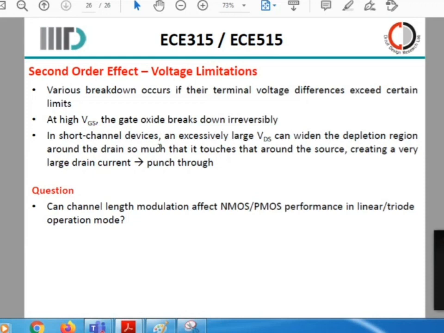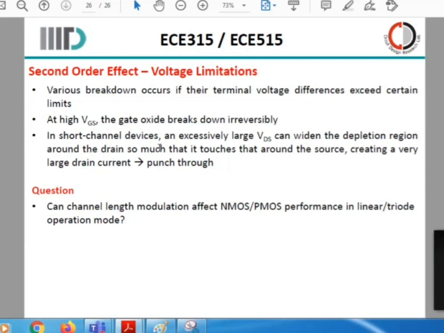The way it breaks down is a large amount of current will break through the channel. The depletion layer will be gone, the inversion layer will be punched through, and it will go through from drain to source. So once that punch through happens, a new channel cannot be formed further because the channel itself is lost. There is no other depletion region formation space available. So this is what is called punch through, and this has serious implications in many cases.